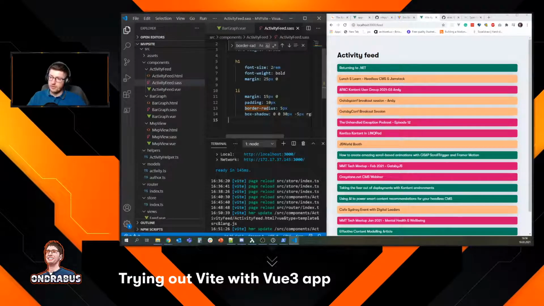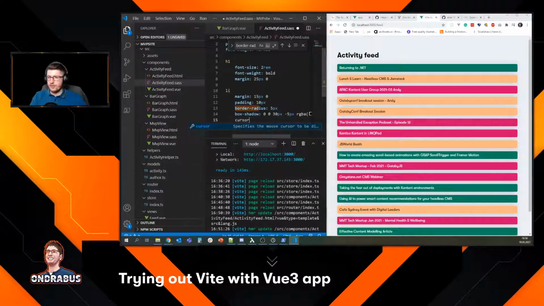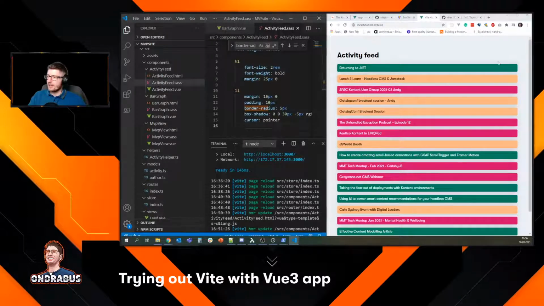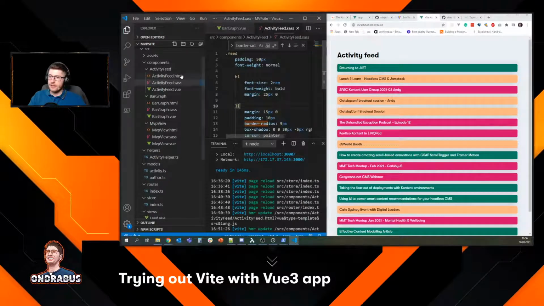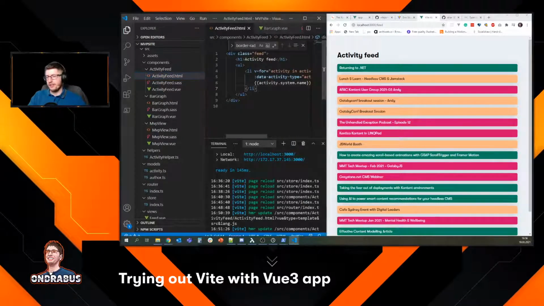What I can do though is add here a cursor, because we're probably gonna provide some kind of overlay that shows the activity type and so on. What we can also do is add here a little avatar of who created that activity. That would be nice. So let's see if we can do that quickly, or how quickly actually.